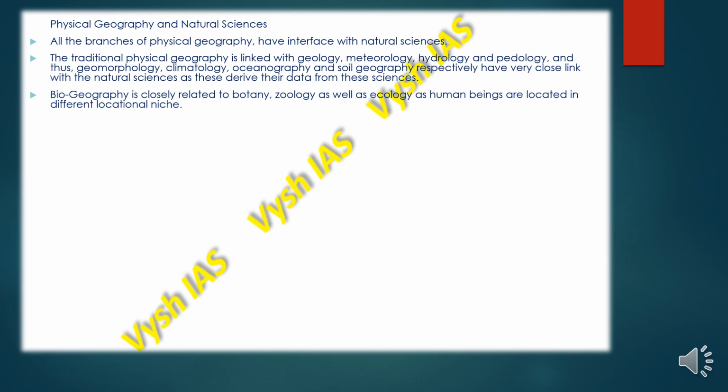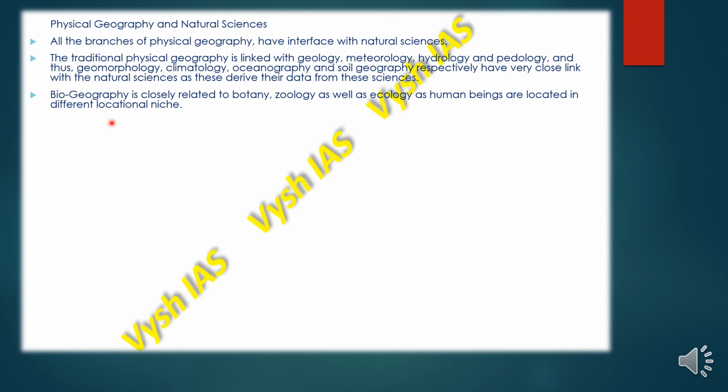The traditional physical geography is linked with geology, meteorology, hydrology and pedology, as we read earlier, and concepts like geomorphology, climatology, oceanography and soil geography respectively have a very close link with the natural sciences, as these derive their data from these sciences, like how cyclones occur, climatic changes, and how the monsoon season is predicted, so all of that.